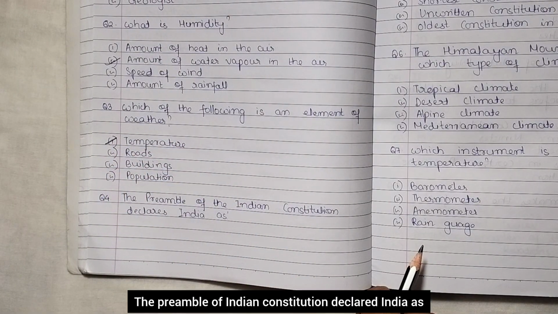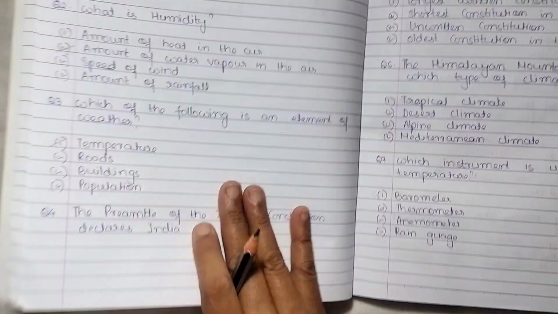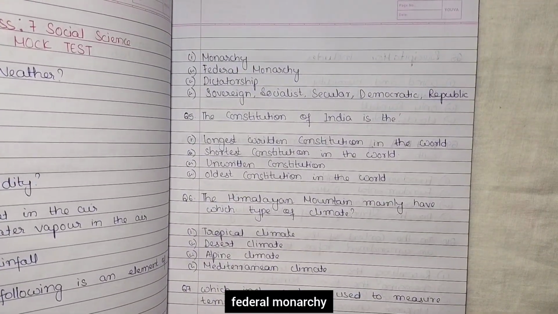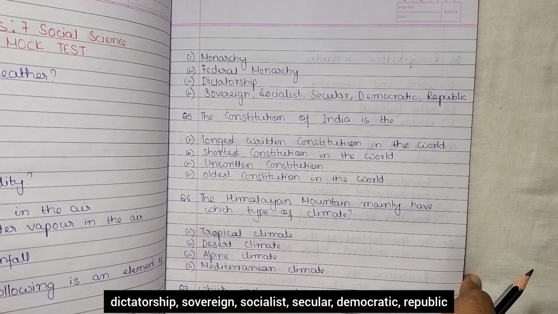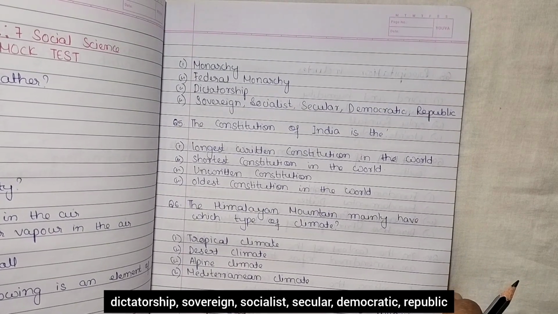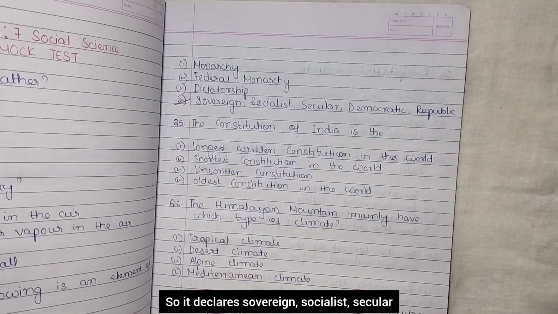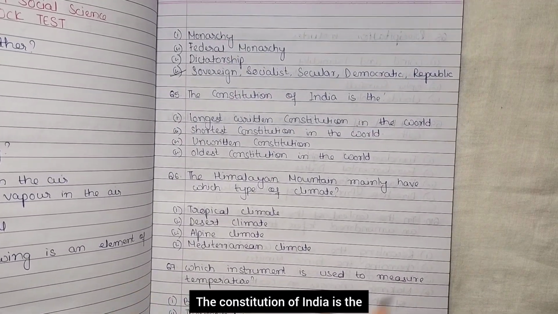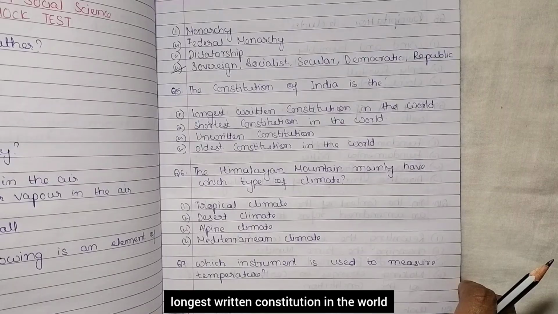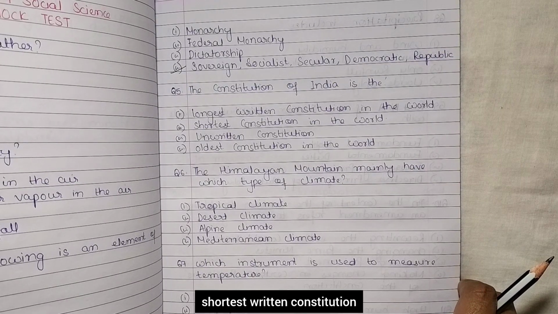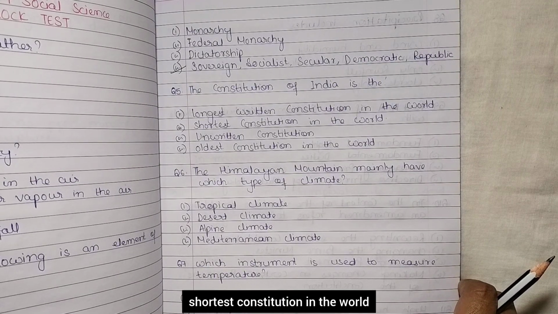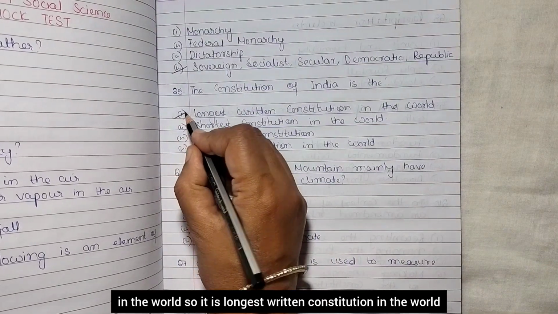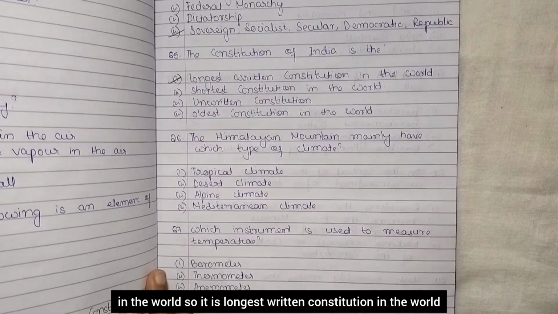The preamble of Indian Constitution declared India as monarchy, federal monarchy, dictatorship, sovereign, socialist, secular, democratic republic. So it declares sovereign, socialist, secular, democratic and republic. The Constitution of India is the longest written constitution in the world, shortest constitution in the world, unwritten constitution, oldest constitution in the world. So it is longest written constitution in the world.